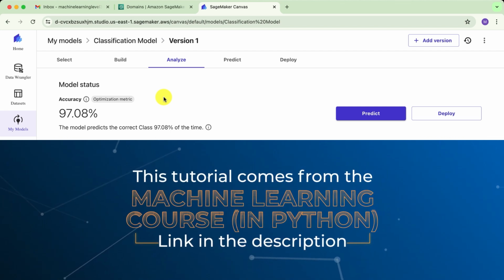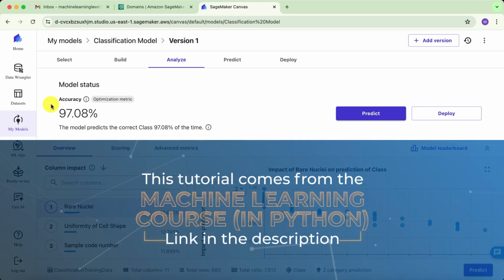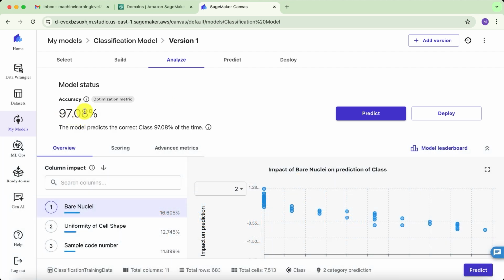The training just got done and we ended up with an amazing accuracy of 97.08%. That's really good. That means indeed that the model predicts the correct class 97.08% of the time, which is super accurate. Then just like before, we have the column impact.